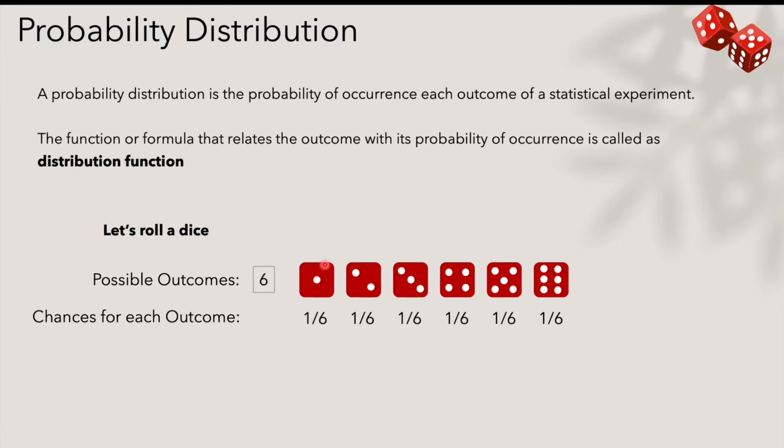So this outcome has 1 out of 6 chances. This 6 is the total number of outcomes, the possible outcomes. So this one has 1 out of 6 chances to occur as an outcome. This second one also, third, fourth, fifth and sixth, all of them have equal probability to occur as an outcome, right? So we can plot this